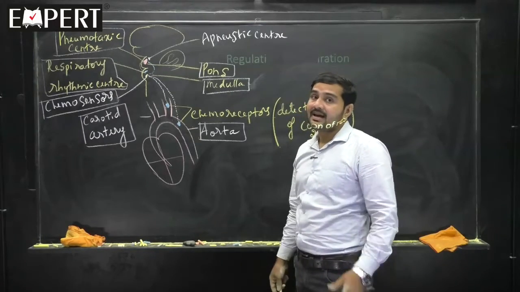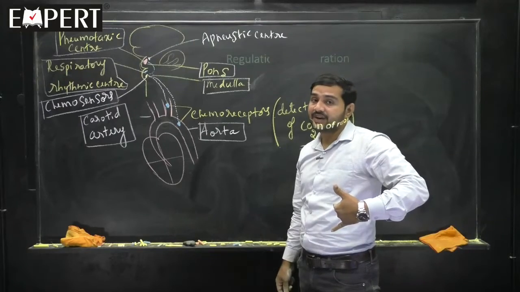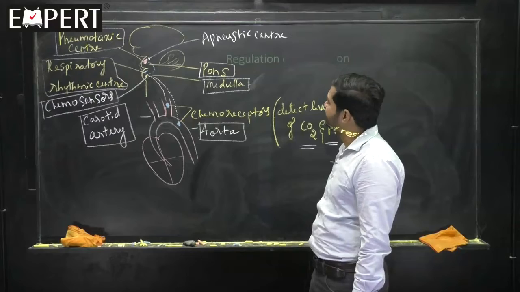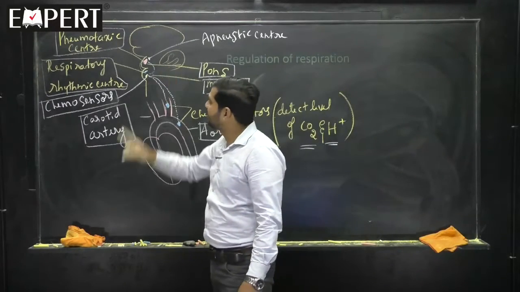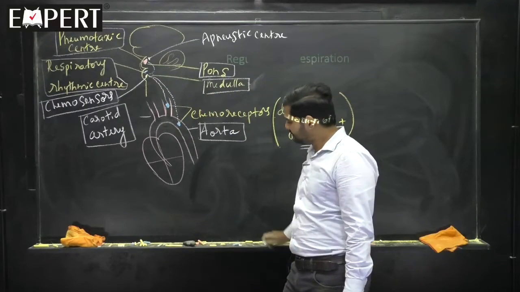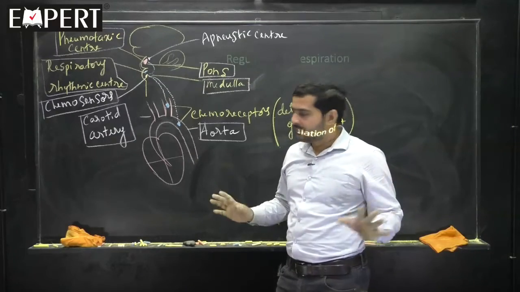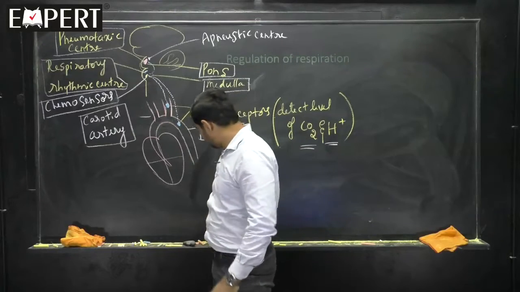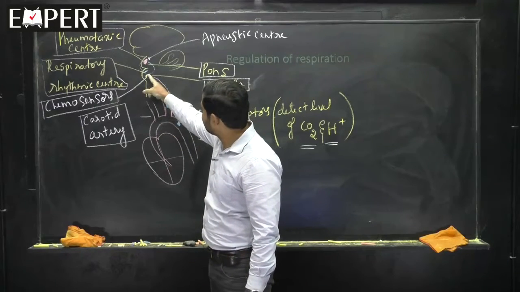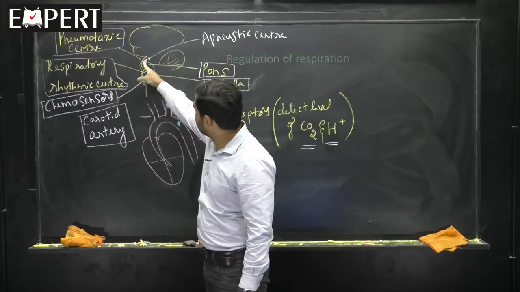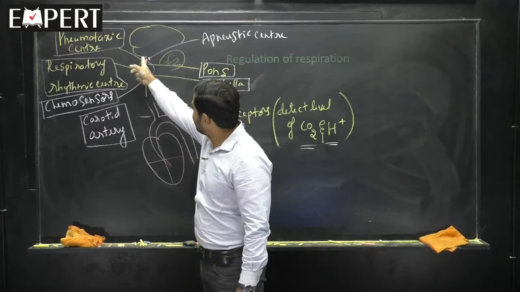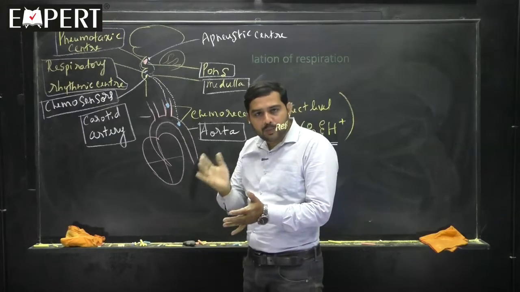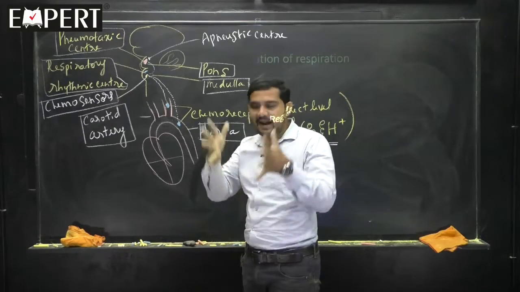The apneustic center, you tell me, is increasing the inspiration and decreasing the expiration. Please remember that one more center called the apneustic center is present in the pons region. Hope the matter is very clear. Take this picture for your understanding, connect from the chemosensor to the pneumotaxic center to the respiratory rhythmic center, then read through the textbook properly and understand that.